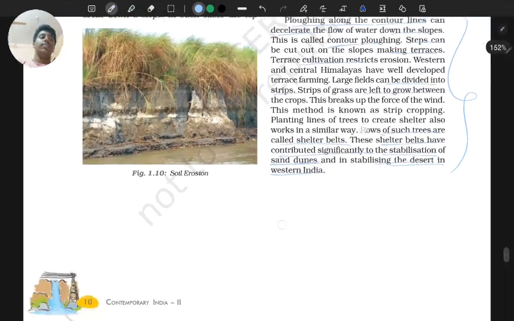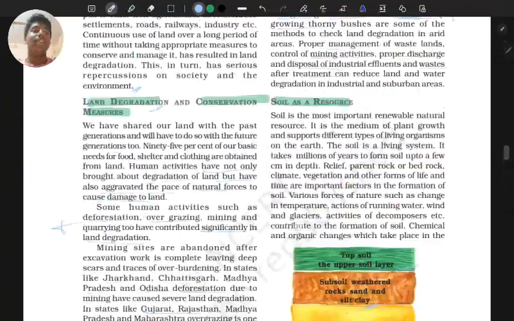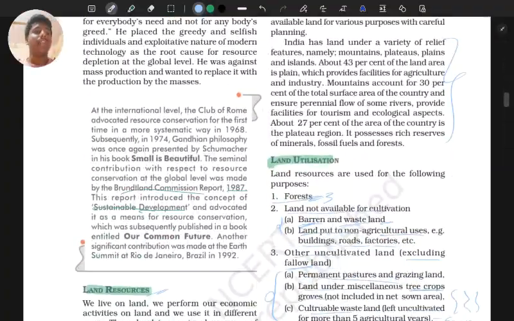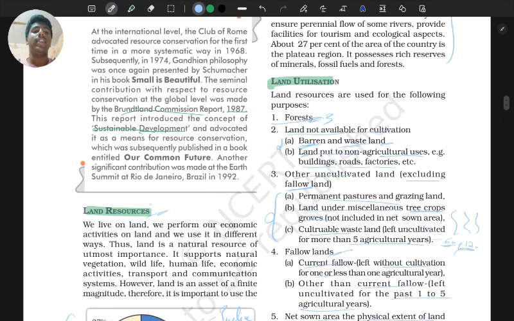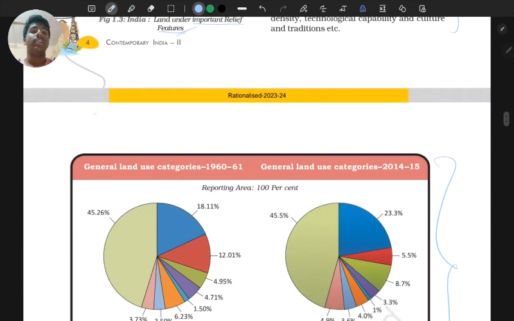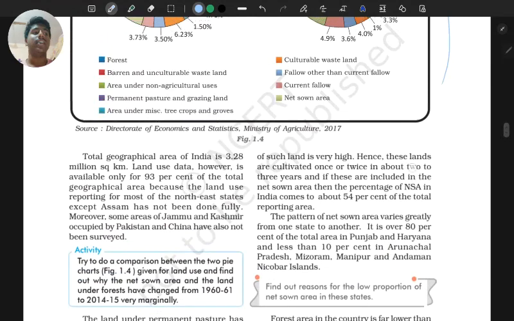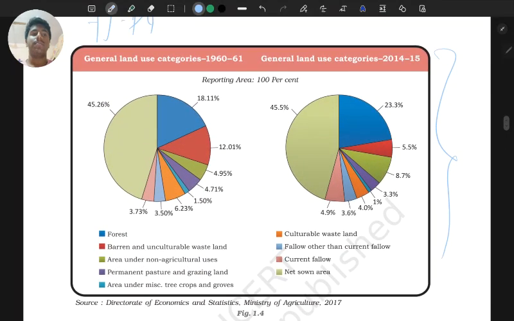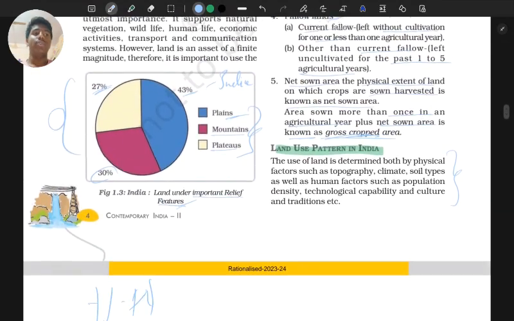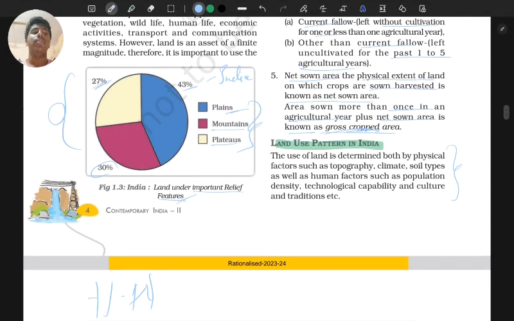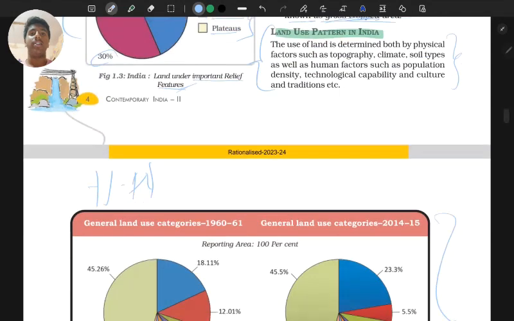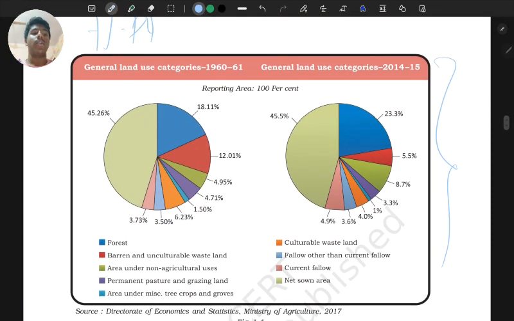Okay, so we have officially completed the chapter, kind of, in 30 minutes, like half a chapter. We read about land resources, why it is important, land utilization. I have given you homework. Okay, even if you don't write it in a specific place, go to the NCERT textbook, go through this land use pattern in India and analyze it, because I'm telling you to analyze this, whatever the pie chart is, for your boards.